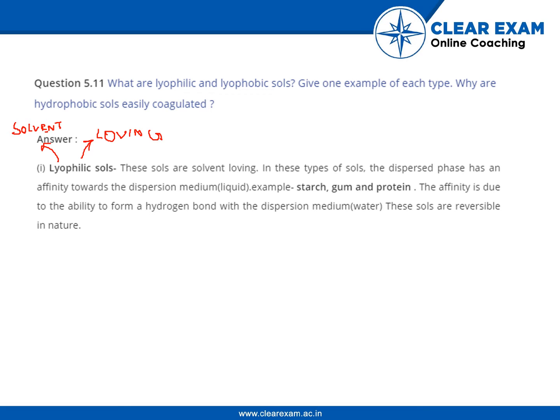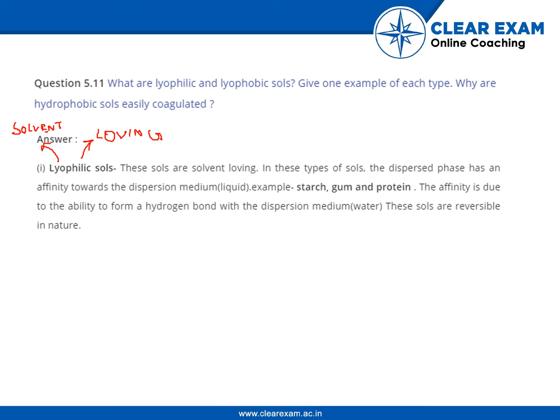So in these types of sols, the dispersed phase has an affinity towards the dispersion medium. It means that they do not repel. The dispersed phase and the dispersion medium do not repel, they like each other. For example, starch, gum, and protein. The affinity is due to the ability to form a hydrogen bond with the dispersion medium. These sols are reversible in nature.